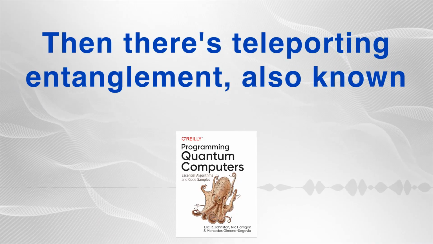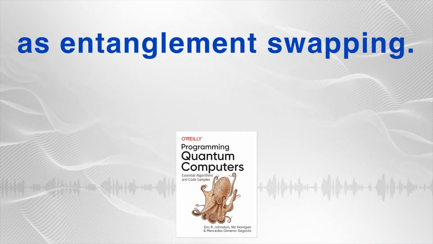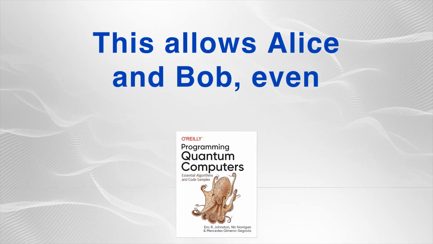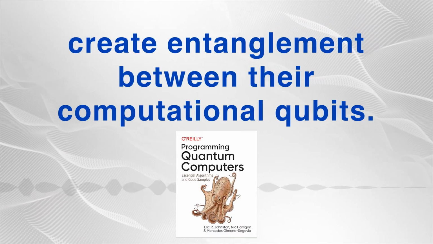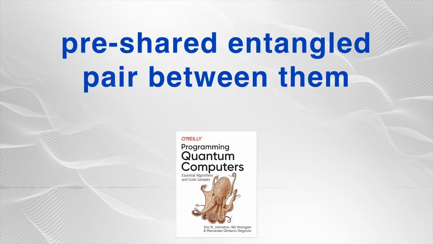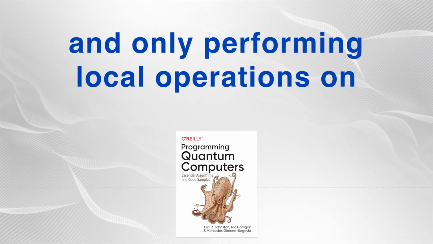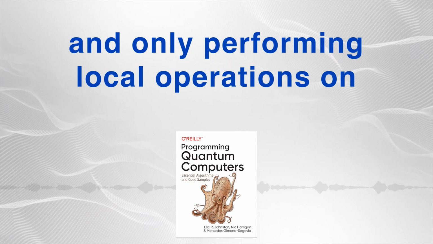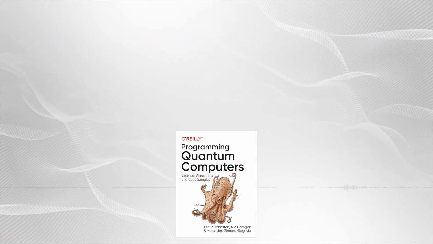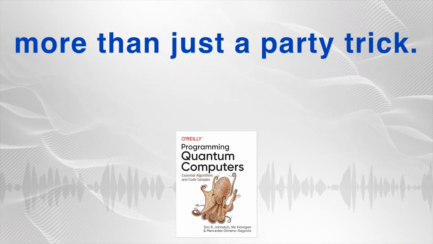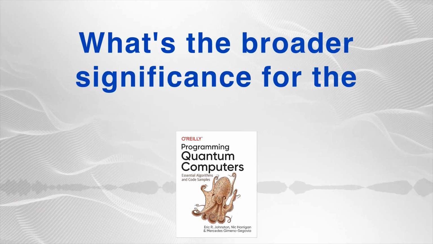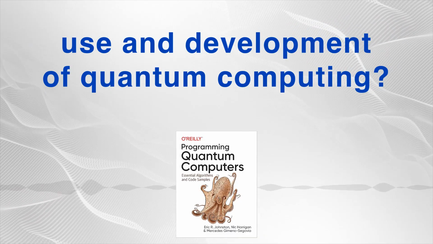Then there's teleporting entanglement, also known as entanglement swapping. What does that do? This allows Alice and Bob, even if they are far apart, to create entanglement between their computational qubits. They do this by using a pre-shared entangled pair between them and only performing local operations on their ends. It's a fundamental building block for larger quantum networks. This sounds like teleportation is far more than just a party trick. What's the broader significance for the use and development of quantum computing?